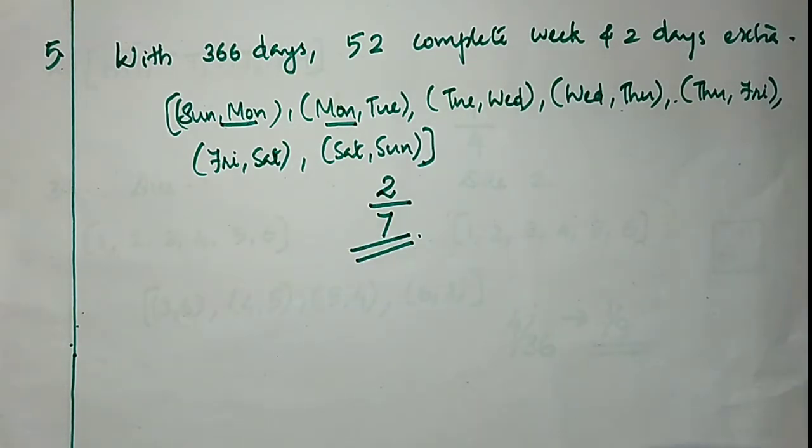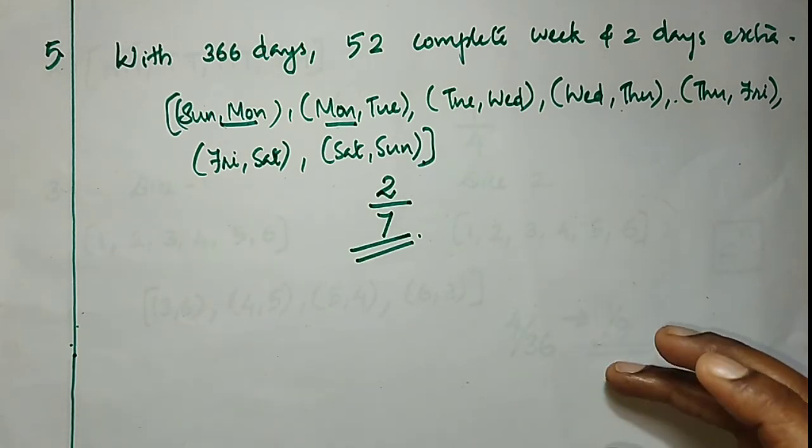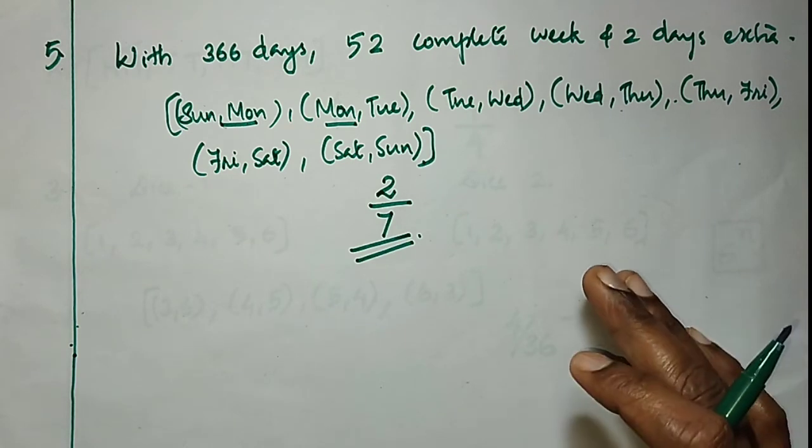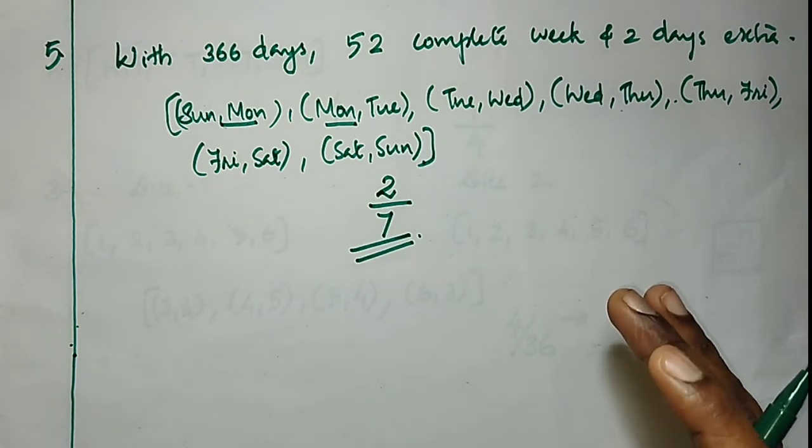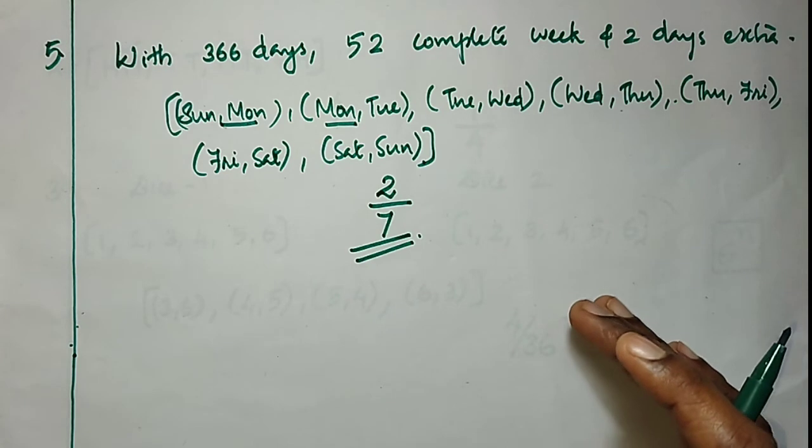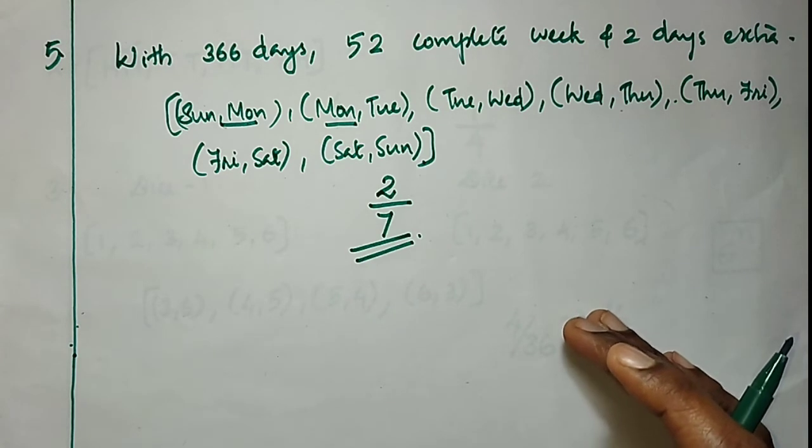So, in a non-leap year, we get 52 complete weeks and 1 day extra. Then we can write the days are Sunday, Monday, Tuesday, Wednesday, Thursday, Friday, Saturday. Then the probability will be equal to 1 by 7.